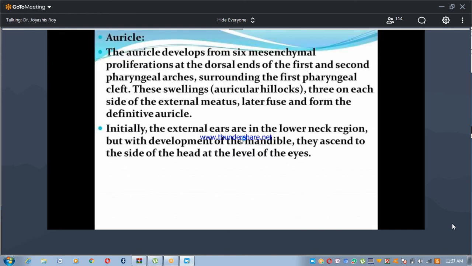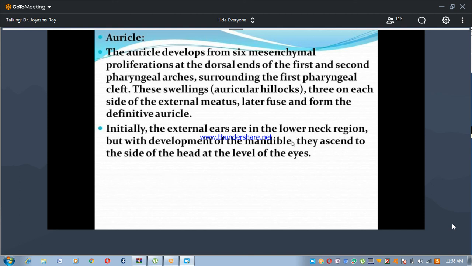The auricle develops from six mesenchymal proliferations at the dorsal ends of the first and second pharyngeal arches surrounding the first pharyngeal cleft. These swellings, the auricular hillocks, three on each side of the external meatus, later fuse to form the definitive auricle, the external ear. Initially, the external ears are in the lower neck region, but with development of the mandible, they ascend to the side of the head at the level of the eyes.